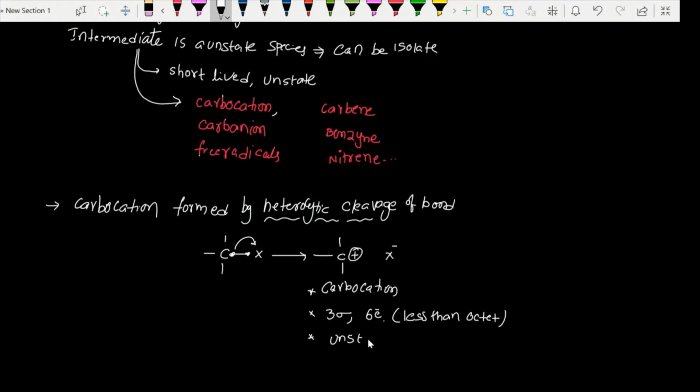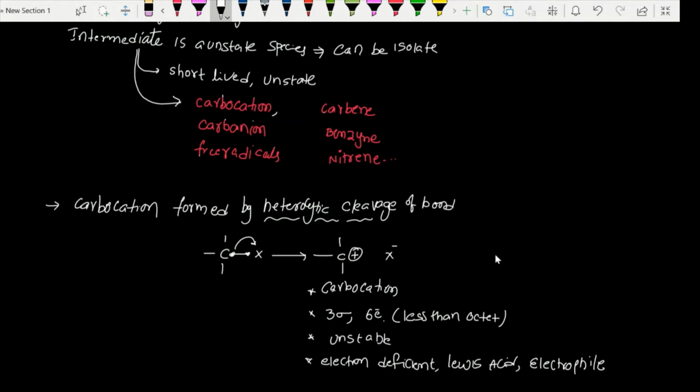It is also electron deficient, and acts as a Lewis acid as well as an electrophile. So carbocation has 3 sigma bonds with 6 electrons, is less than octet and unstable, is electron deficient, a Lewis acid, and acts as an electrophile.